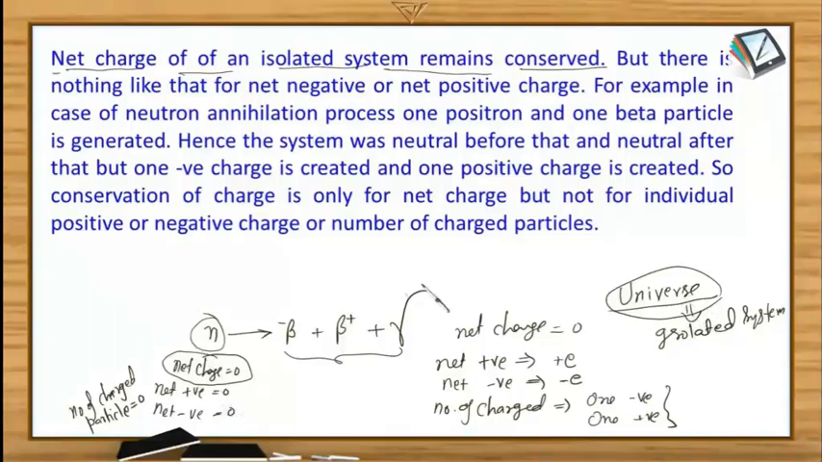So have you got this whole concept of conservation of charge? So charge is a conserved quantity, and what does that mean? That the net charge of an isolated system remains constant. Isolated system means the system which cannot interact with its surrounding. So net charge remains constant, not the net positive or net negative or the number of charged particles.